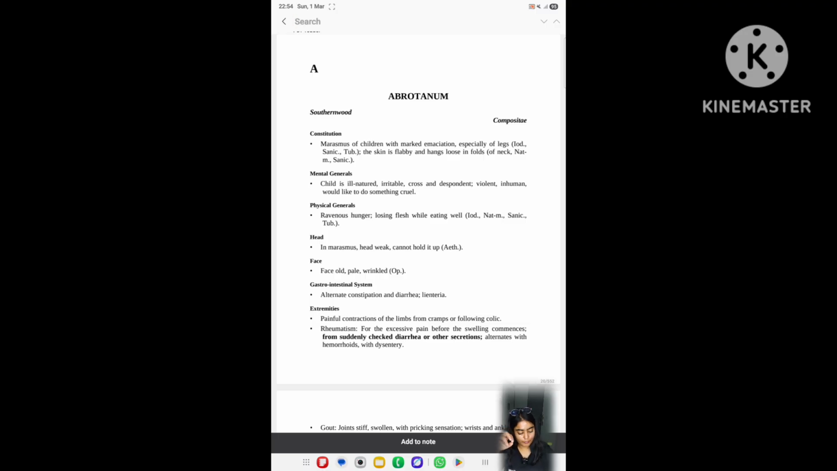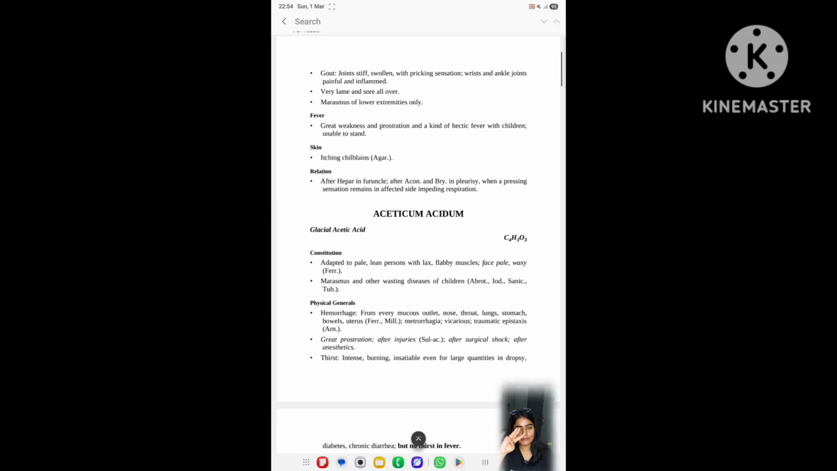Painful contraction of limbs from cramps or following colic, and rheumatism. You can see that there are 4 points in rheumatism. Rheumatism for the excessive pain before the swelling commences. Rheumatism from suddenly checked diarrhea or other secretions. Rheumatism alternate with hemorrhoids, and rheumatism with dysentery. Okay. Then the next page.